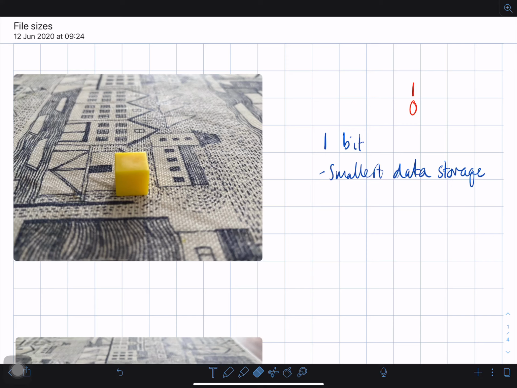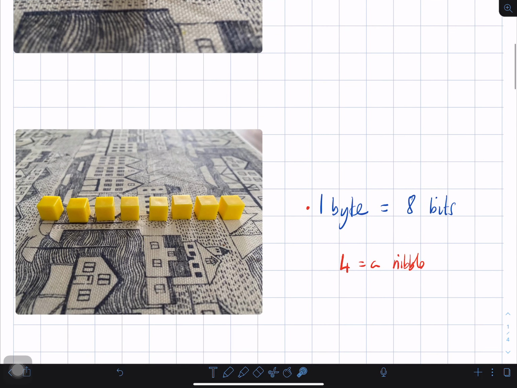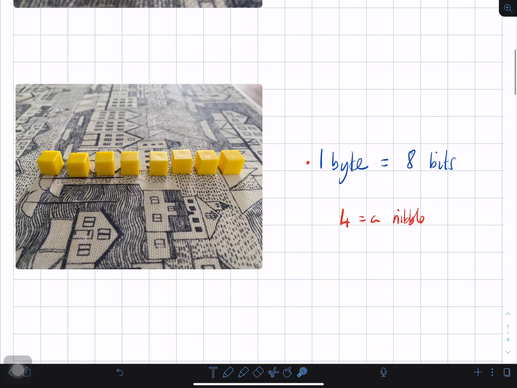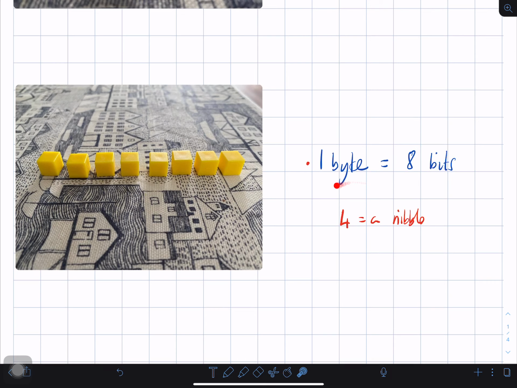So we're going to have a little look at data storage sizes here. Now, the smallest file storage we can have is 1 bit, which we know can either be a 1 or a 0. Moving on, 8 of those bits is what we call 1 byte. Incidentally, 4 of them together is known as a nibble, but we don't often use this term. So 8 bits is 1 byte.